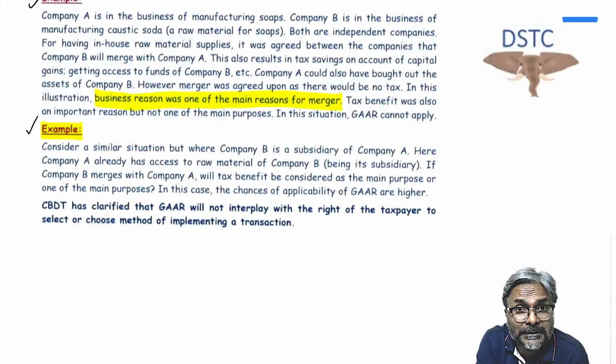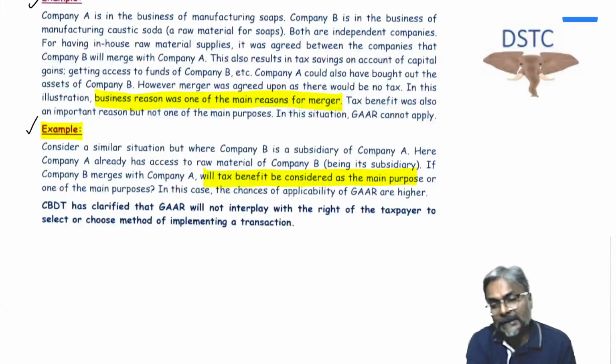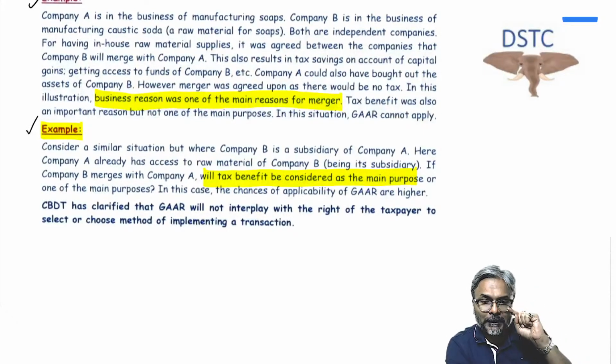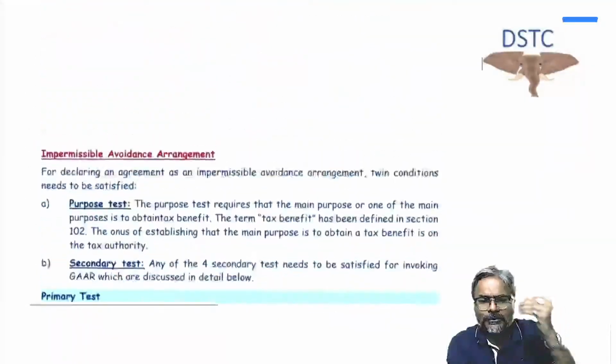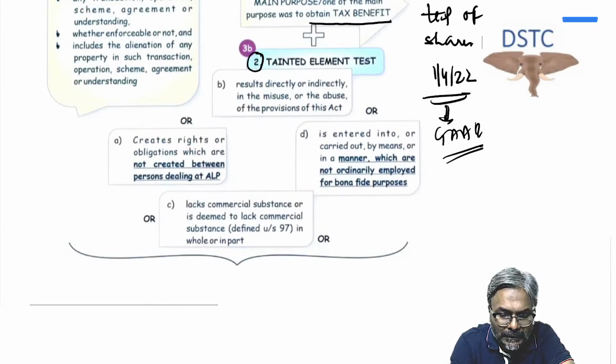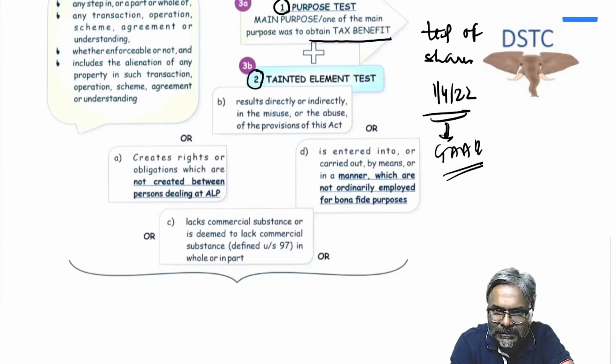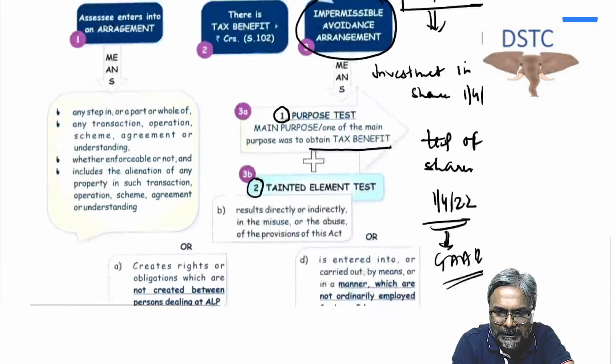then the main purpose is, students, in spite of having all the access, primarily of the fund and the raw material, if you still want to go ahead and do the merger, then in that particular case, tax benefit will be considered to be a main purpose. So that is the point that you should always keep in mind in terms of this example. So this was the example which is primarily on the main purpose. This is one of the aspects that you should always keep in mind.